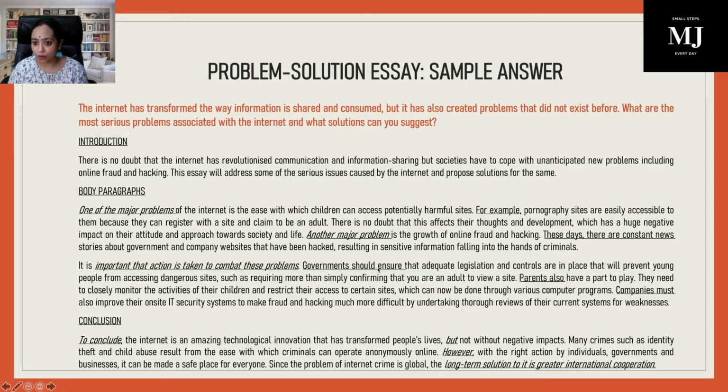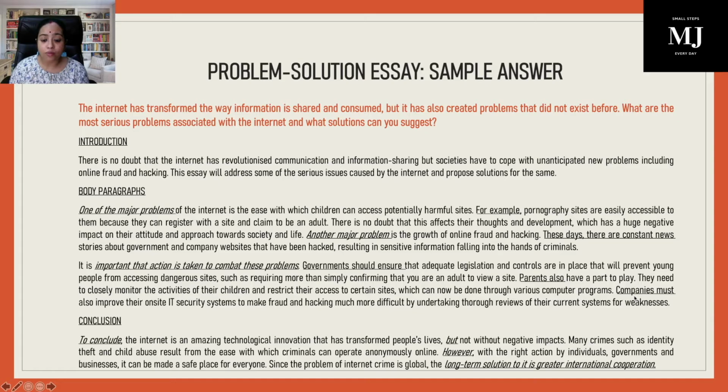Government should ensure, first solution, that adequate legislation and controls are in place that will prevent young people from accessing dangerous sites, such as requiring more than simply confirming that you are an adult to view a site. So something else has to come in place. Parents also have a part to play. They need to closely monitor the activities of their children and restrict their access to certain sites, which can now be done through various computer programs. Okay, so you can put those child locks and everything.